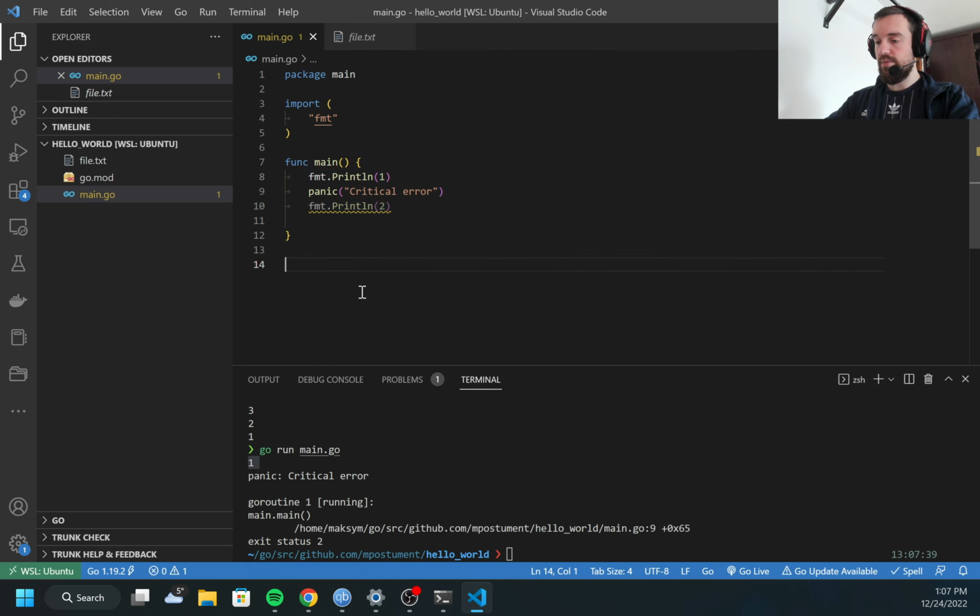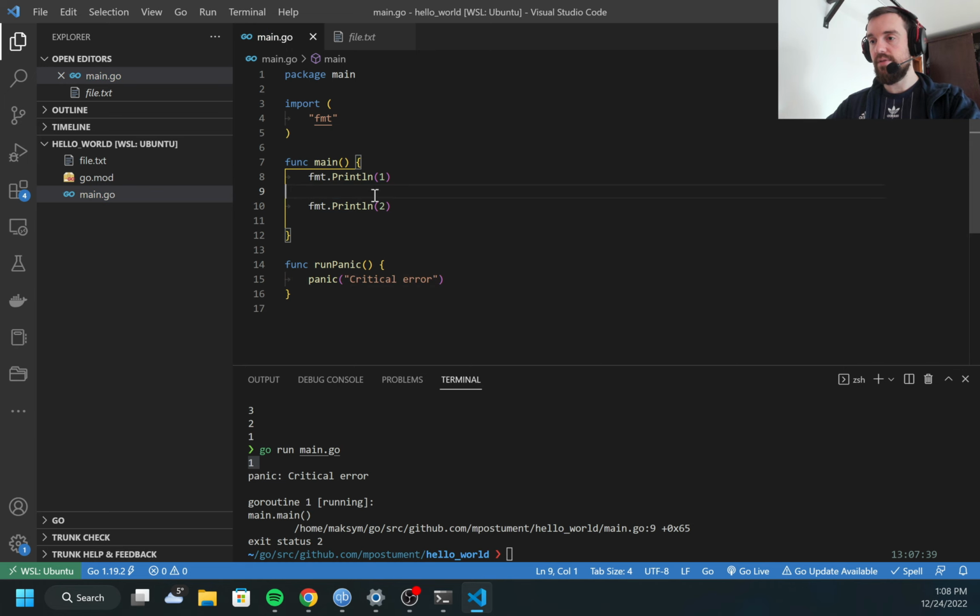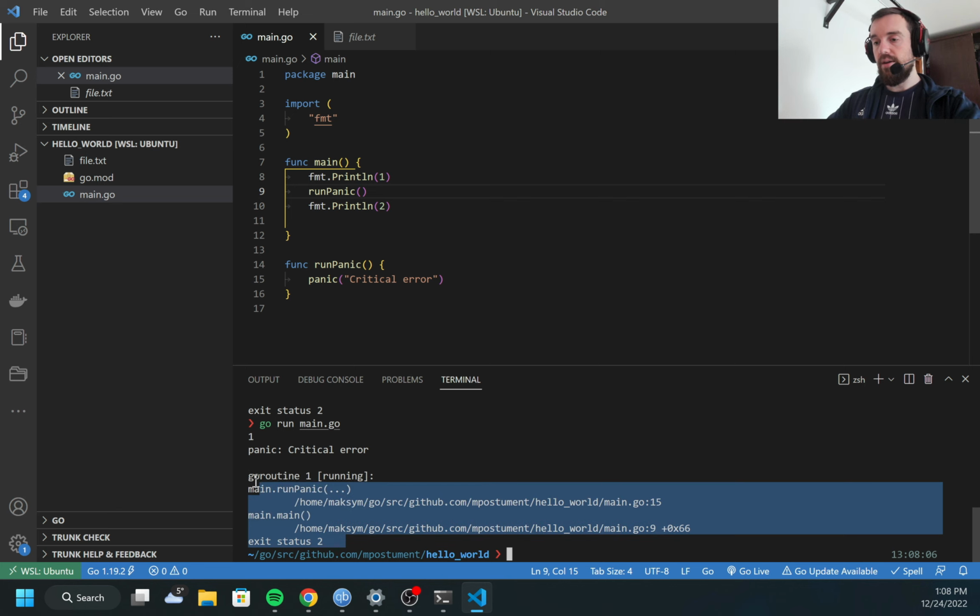What I would like to do is create a function which I will call run panic. We will need this a bit later when we test recovery. I have this function here, and I'm calling it right here. When I run, I get the same result: 1 was printed, then the error happened.